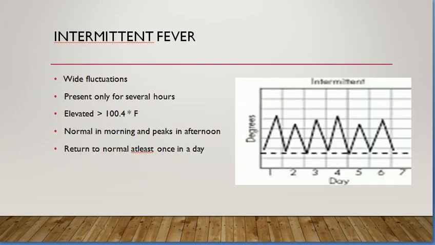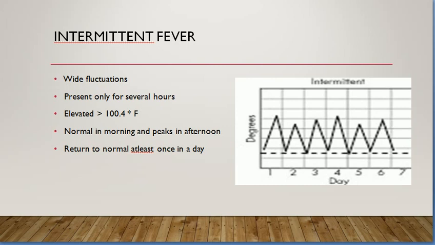In this pattern, they have a fever spike on day 1, but then on the same day it comes back to normal. Then they have a fever spike again, and it comes back to normal. So they keep having fevers and it always comes back to normal within 24 hours. So this is called intermittent fever.